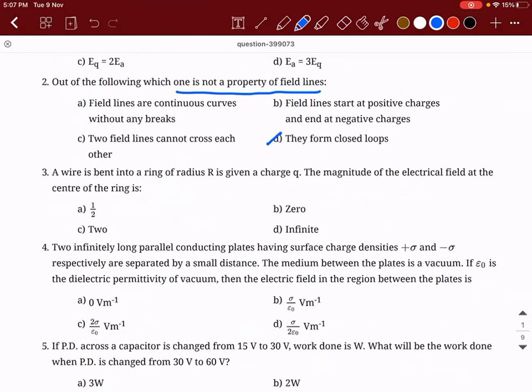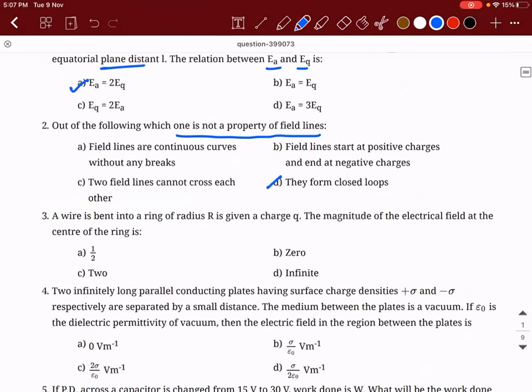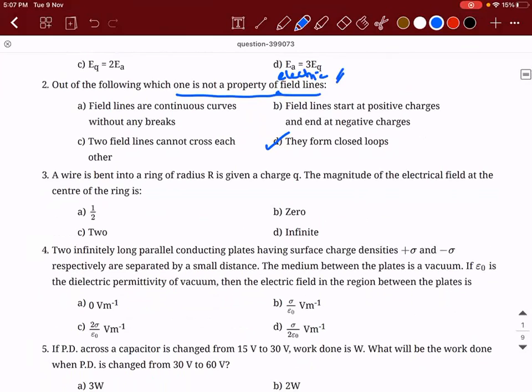Actually, the question should have been more specific, okay? What is the correction that can be made in the question? But here we are assuming it to be electric field lines. Had it been magnetic field lines, then this is right. You're able to understand? So here we are assuming it to be electric field lines. So D.